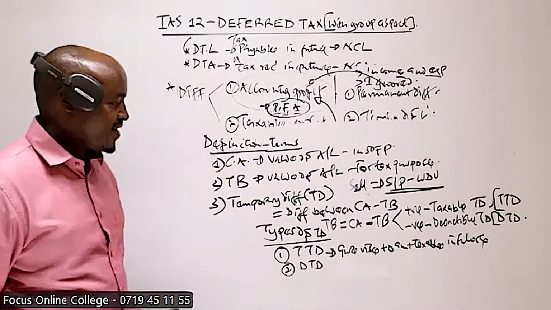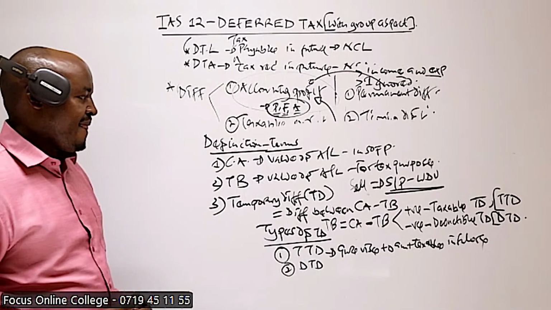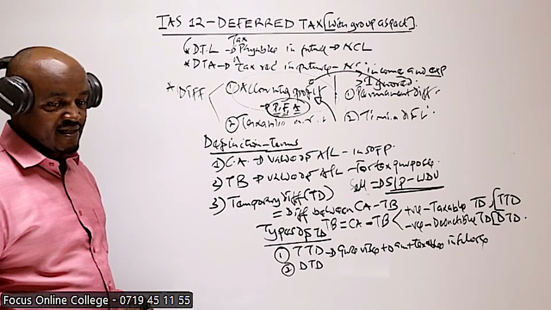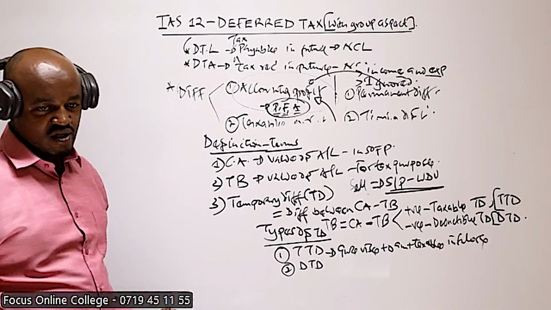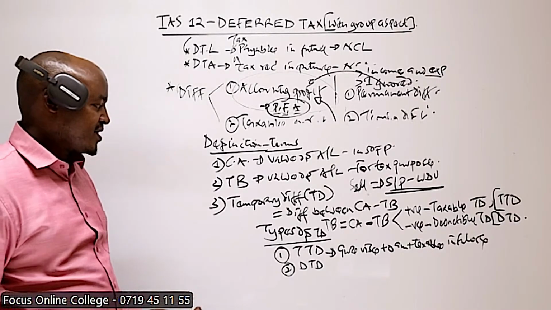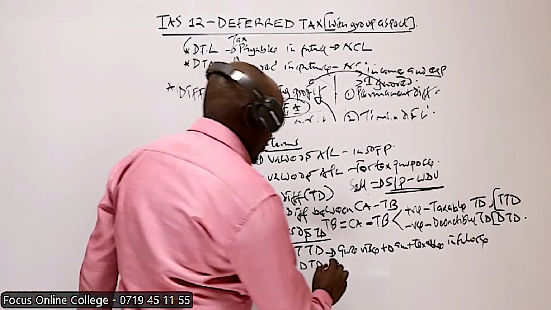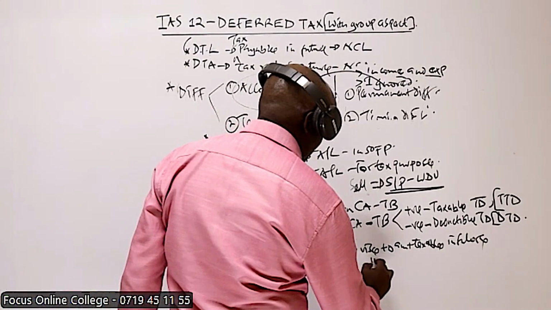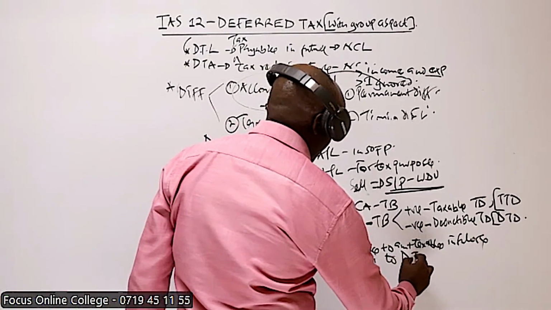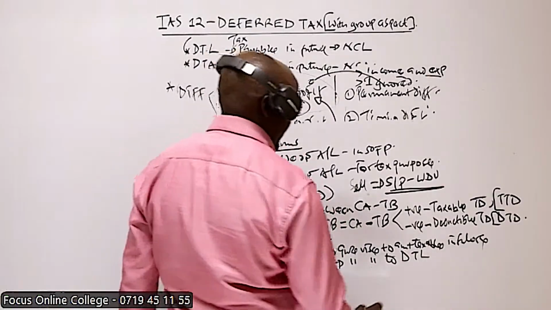And because it gives rise to amounts which are taxable in the future, we can also say that this results in something called a deferred tax liability. So this gives rise to deferred tax liability.